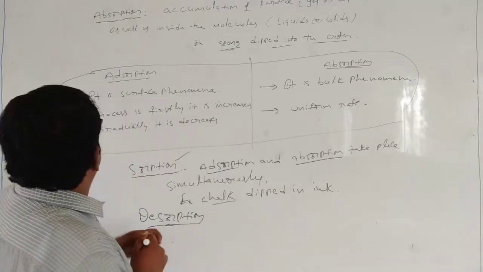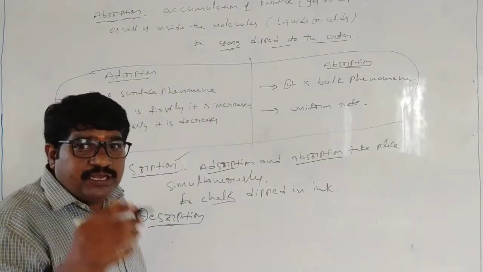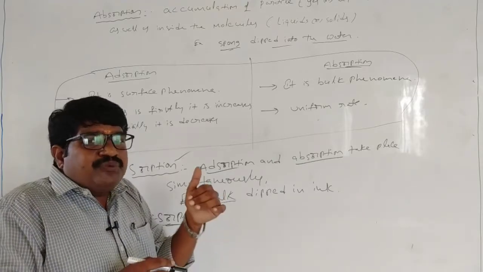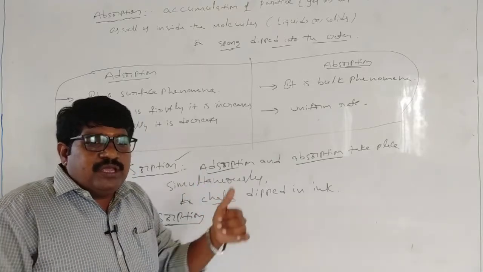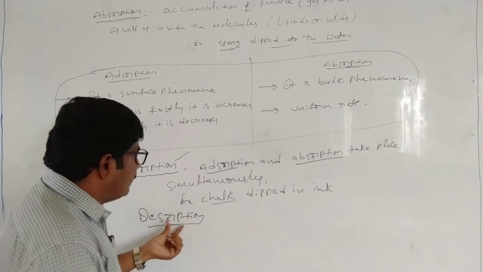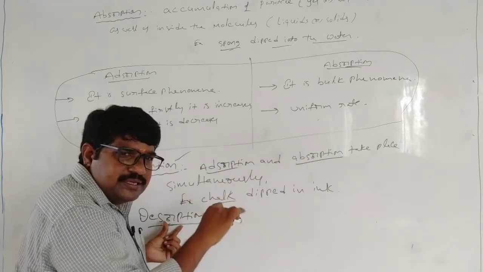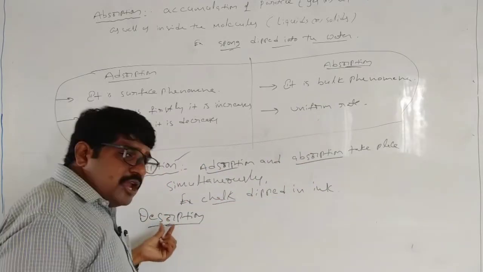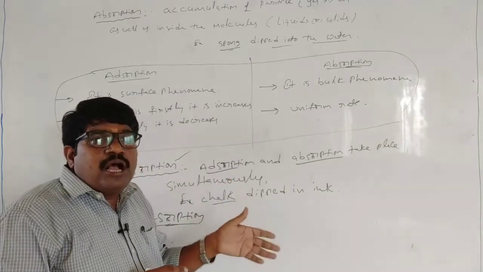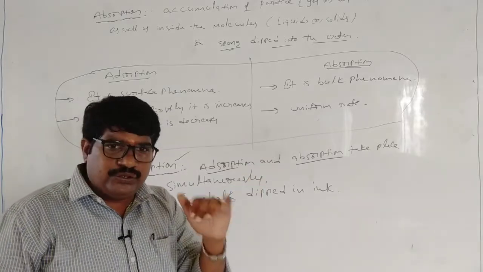Desorption means de-adsorption or re-adsorption. It means removal of adsorbed particles from the adsorbent. That is desorption. Sorption means adsorption and absorption both take place simultaneously. Desorption means removal of adsorbed particles from adsorbent molecules.